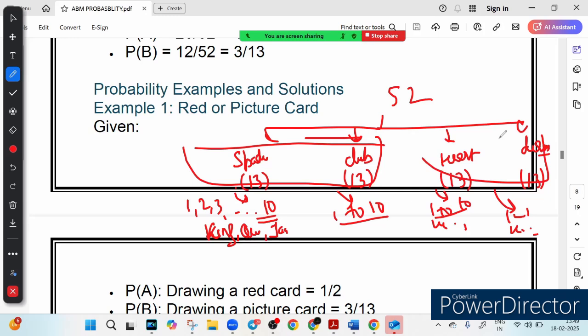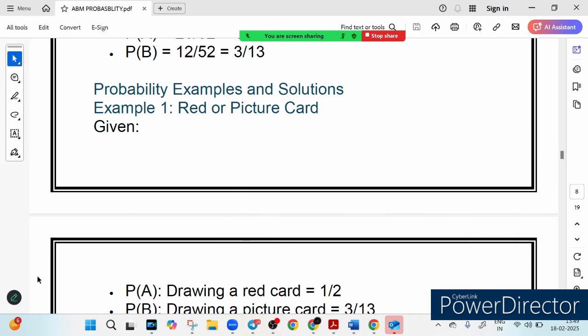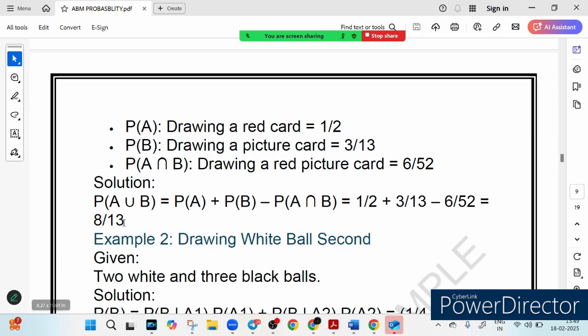Out of these 26 cases, 3 cases in heart and 3 cases in diamond are picture cards. So a total of 6 cases. That is why P(A intersection B), a red picture card, is 6 upon 52. I hope this is clear now. Now we have to find the union, which is nothing but P(A) plus P(B) minus P(A intersection B). After calculation, this gives us 8 upon 13.